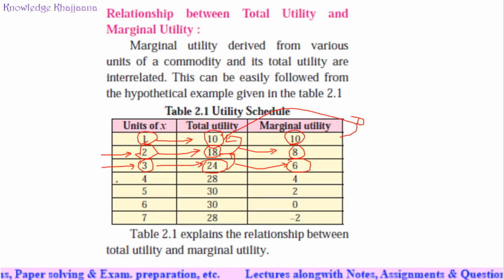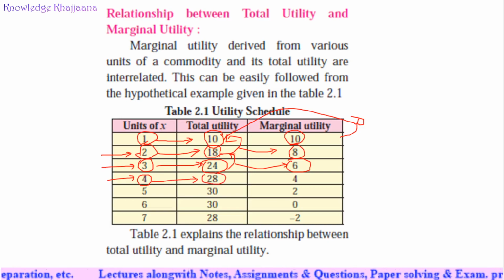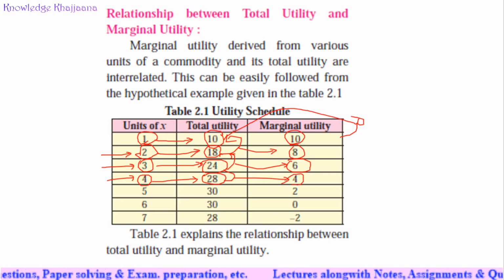Okay, similarly, after drinking the fourth glass of water, you are telling that you are getting the total utility at 28 utils. Okay, so what is the marginal utility? 28 minus earlier utility, that is 28 minus 24. So 4 units or 4 utils is your marginal utility. Okay, because it is an increase in the total utility. How much is the increase in the total utility? 4. Increase in the total utility by consuming one additional unit of a commodity.